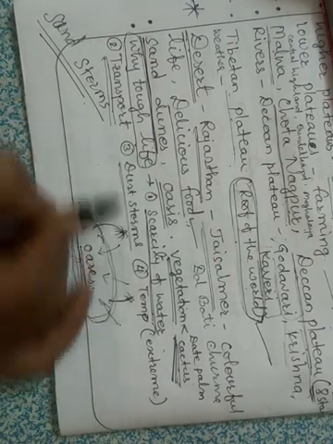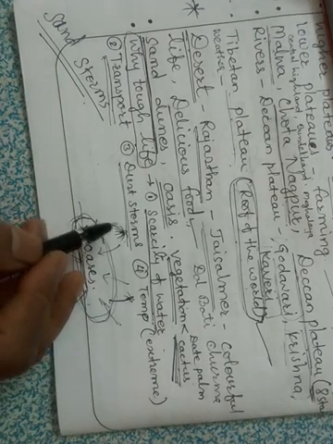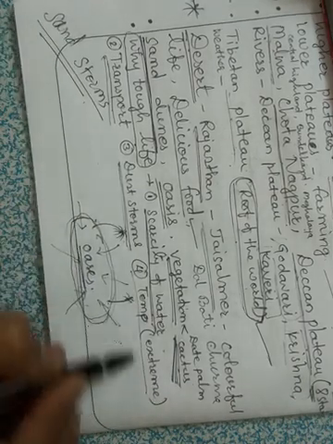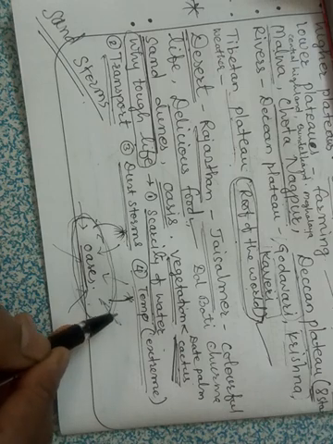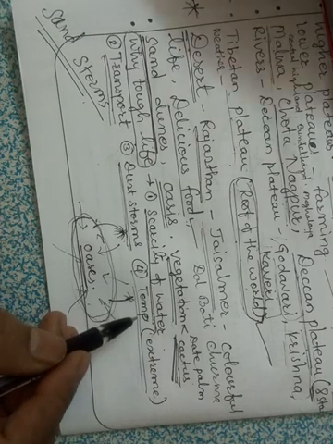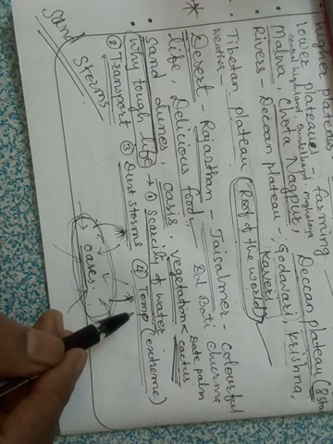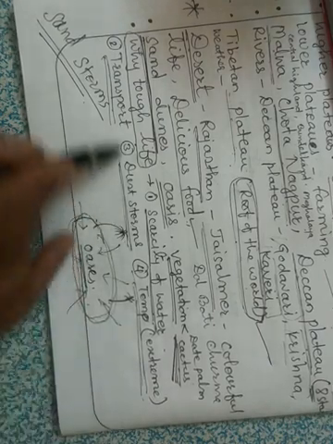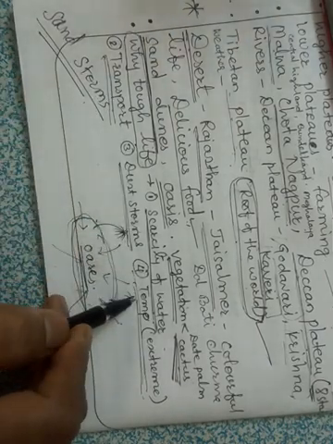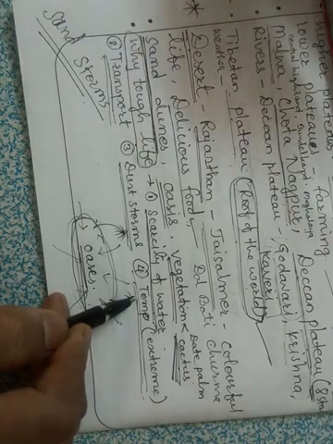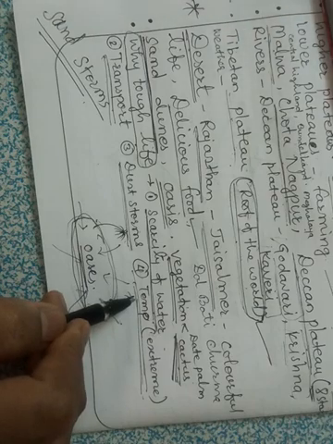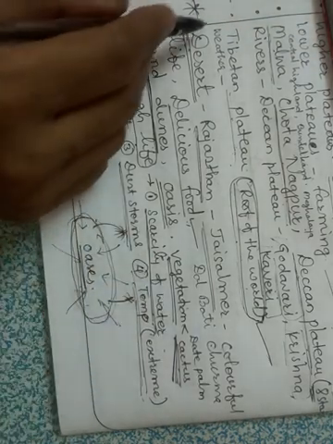Then next is dust storms. Dust storms are common in these deserts, so it is difficult to live there. And the fourth one is temperature. Temperatures are extreme there. During summer the temperature rises up to 50 degrees Celsius, and at night it is very cold. So these are the four reasons why people face many difficulties in the desert areas, and they have a very difficult life. That's why very few people live in the deserts. So this is all about the deserts.